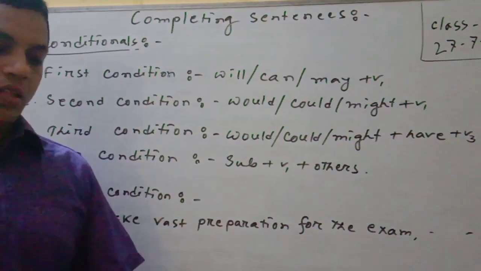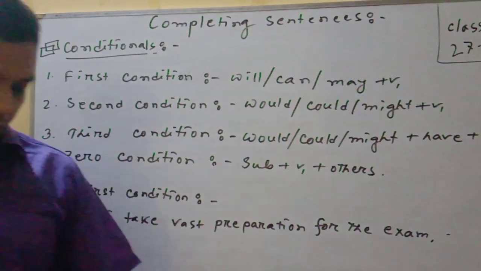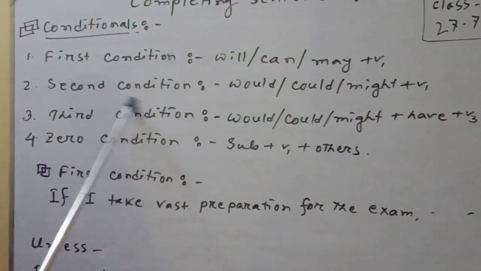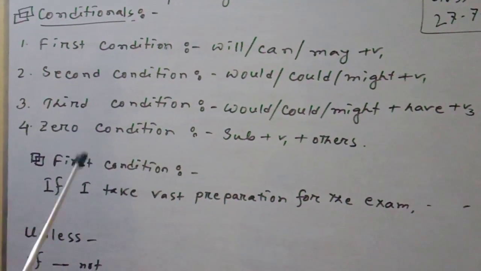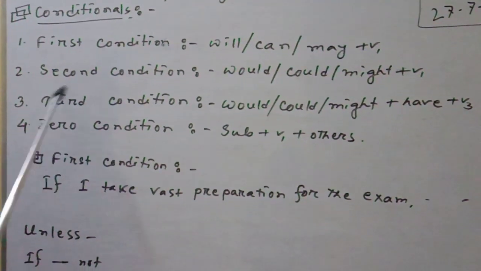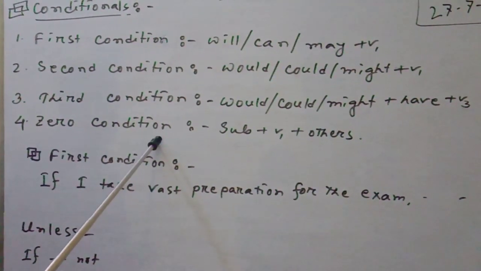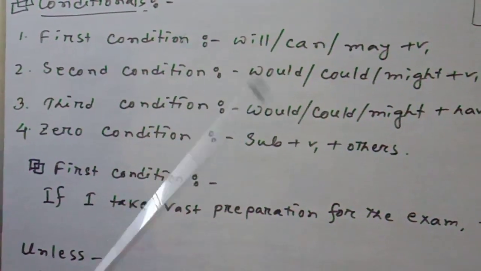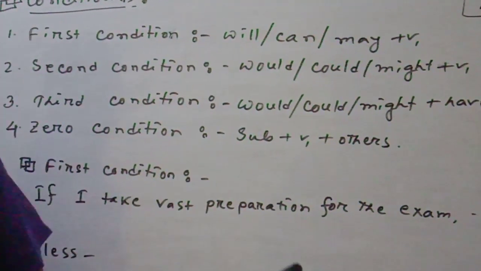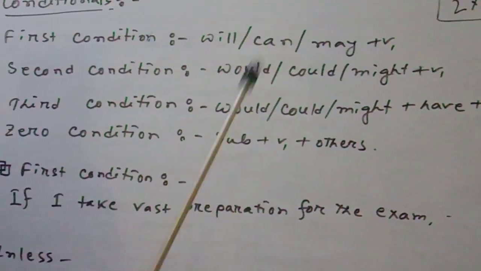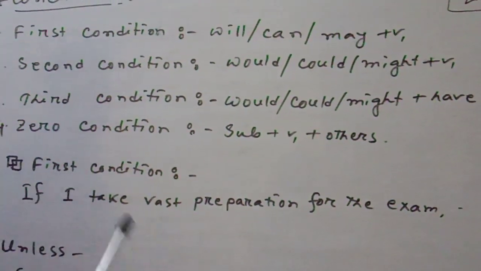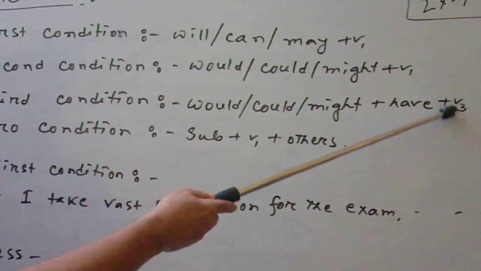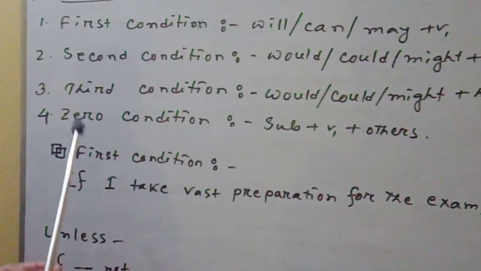There are four types of conditionals: the first condition, the second condition, the third condition, and the last one, which is called the zero condition. The first condition always uses will, can, may plus the present form of the verb. The second condition uses would, might plus the base form of the verb. The third condition uses would have, could have, might have plus the past participle form of the main verb.